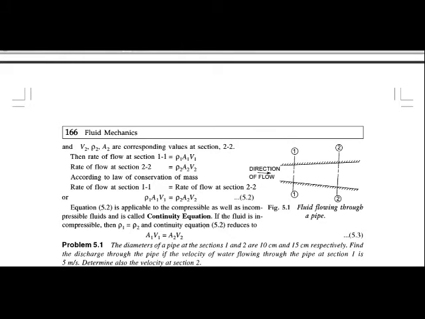But if the fluid is incompressible, the density is constant, that means rho 1 is equal to rho 2. So the equation becomes a1 v1 is equal to a2 v2. So for the incompressible fluid, the continuity equation is a1 v1 is equal to a2 v2.